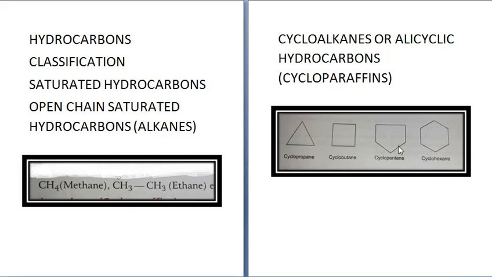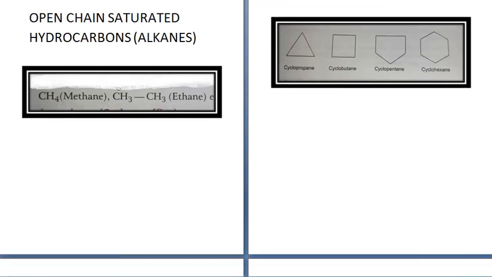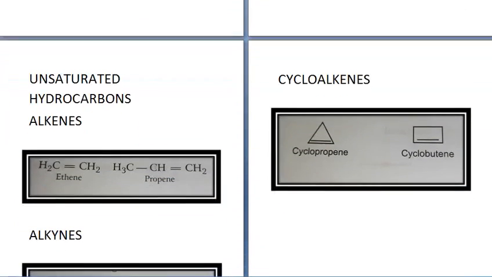So cyclopropane, cyclobutane, if it is having 4 carbons. If it has 5 carbons, it is called cyclopentane. If 6, cyclohexane, and so on. The prefix cyclo is added because it is a closed structure. Okay. Second category of hydrocarbons, it is called as unsaturated hydrocarbons.